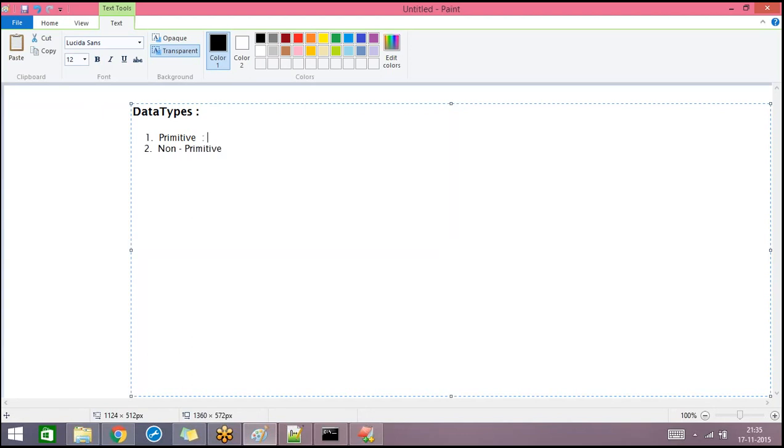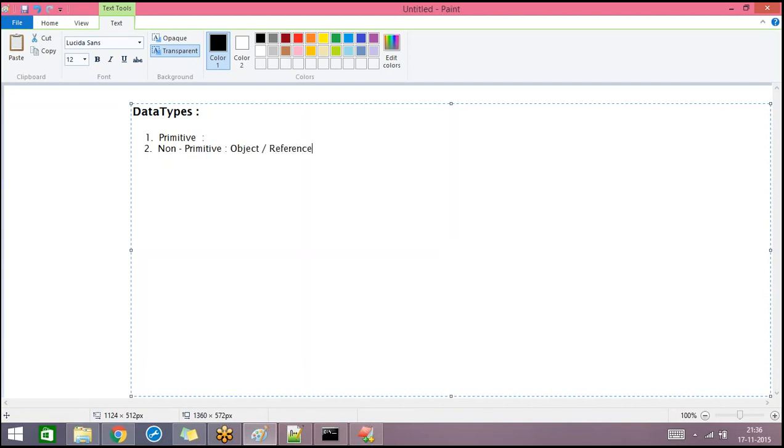So primitive data types are used to represent different kinds of values, like numbers, a decimal value, or if you just want to save a simple character, or some flag values like either true or false. For this we have different data types called primitives. For every primitive data type there is a reserved word allocated. You can just use that reserved word to declare a variable and assign a value.